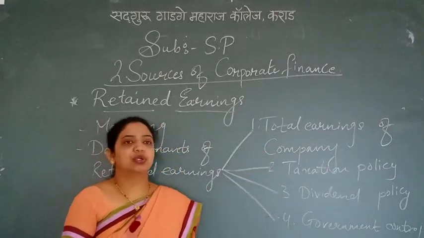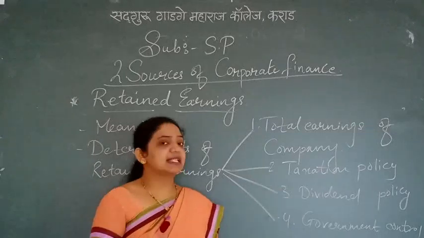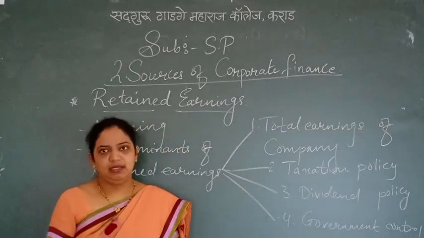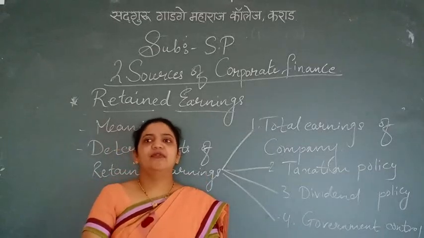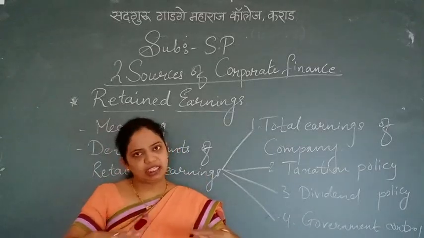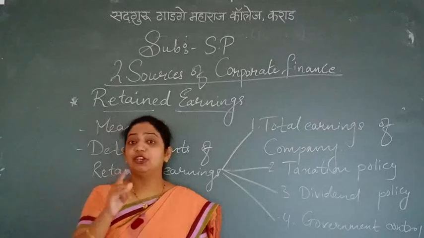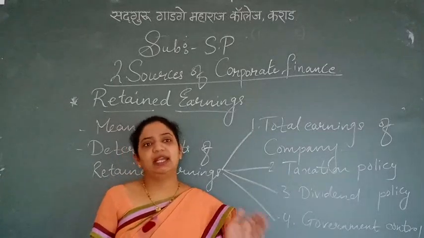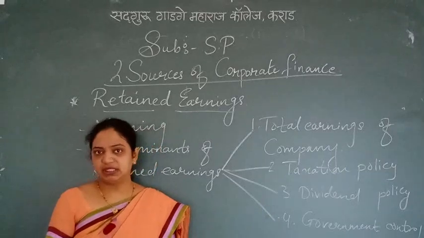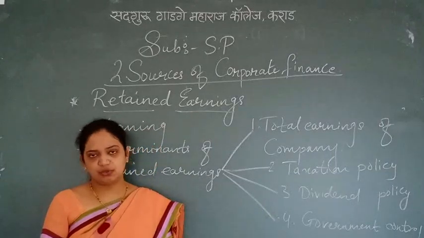Number 1 was total earning. Number 2 is said to be taxation policy. Now, how the government has decided the various forms of taxation policy for corporate finance also matters, because various policies are there, and the tax has to be paid compulsorily by the corporate to the government.